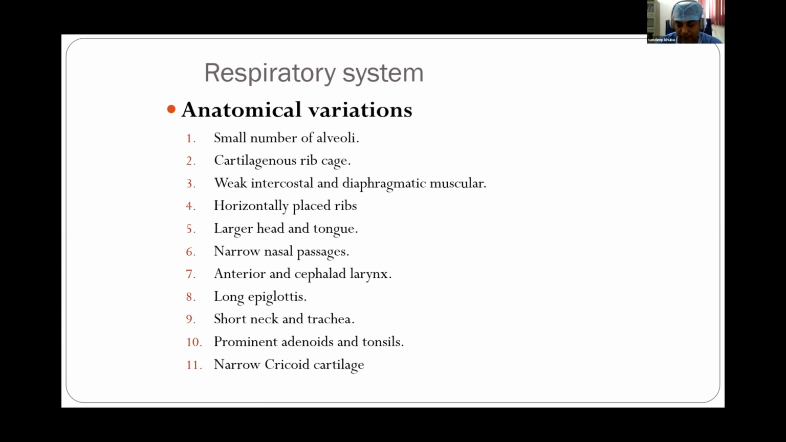Children, particularly 4 to 5 years of age, have prominent adenoids and tonsils. So very little space is there. And because of prominent adenoids and tonsils, these patients may go into upper respiratory obstruction after anesthesia induction.